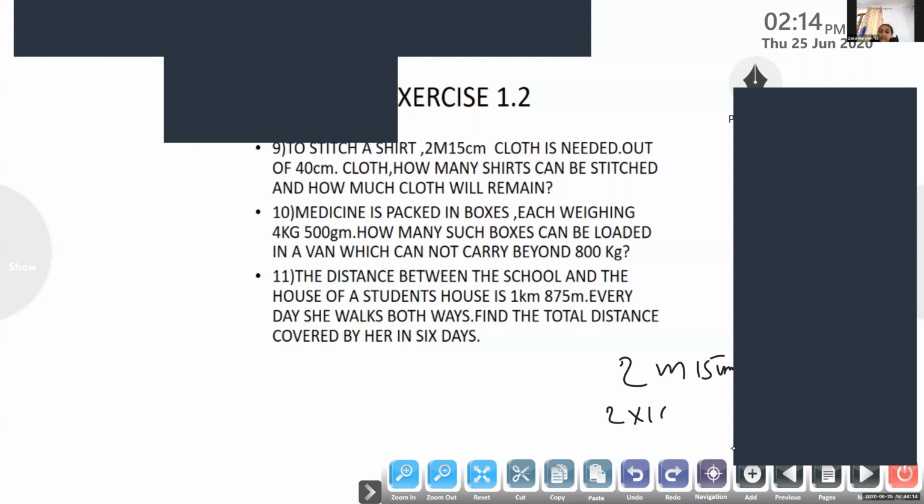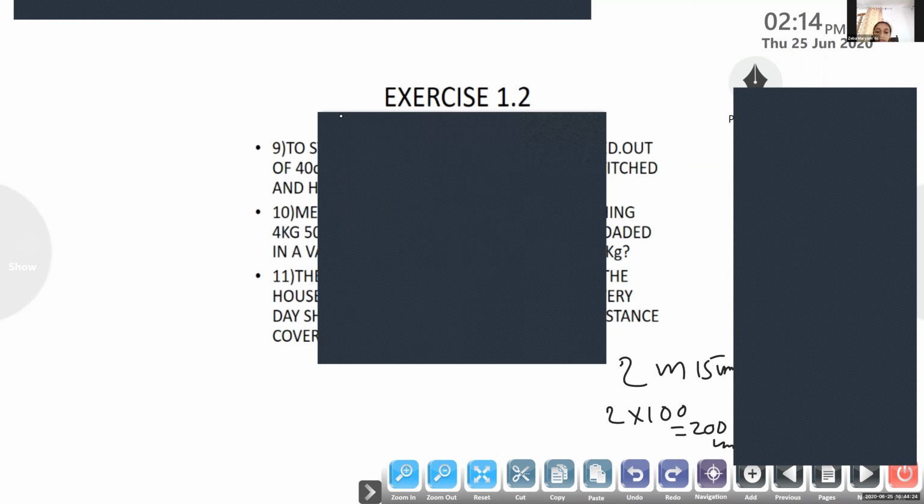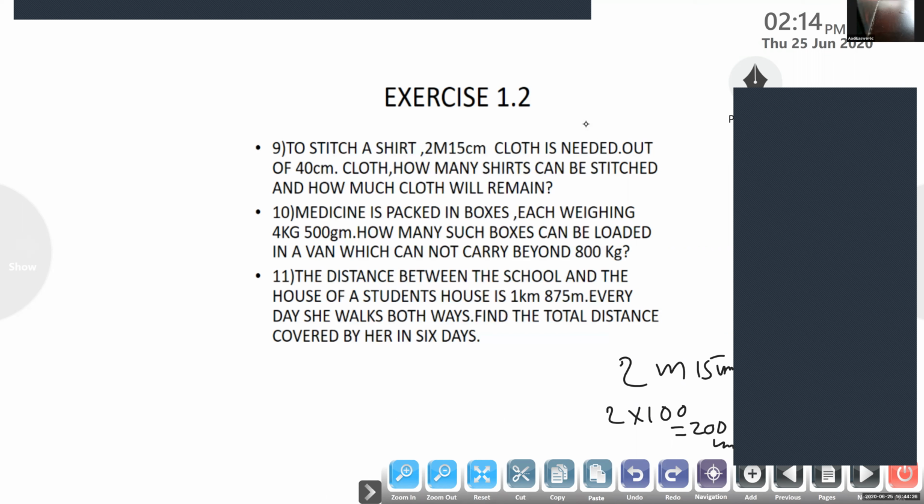Ma'am, I can't see. Something is on the screen. The screen is covered with something, ma'am. Which one? Something is covering the screen. You cannot see the screen. No, we cannot see the screen, ma'am. Ma'am, it's not there. Yes.